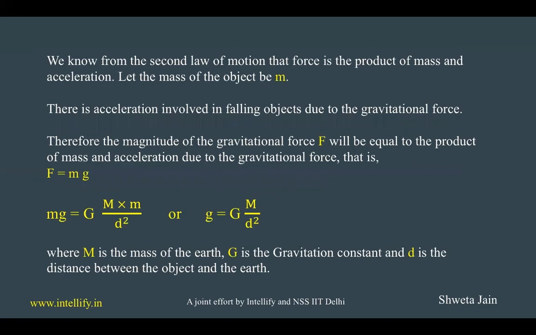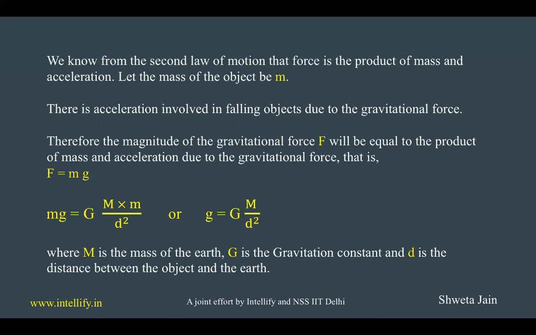From Newton's second law of motion, we know that force is the product of mass and acceleration. Now, if we take an object with mass m, the acceleration involved in falling objects is due to the gravitational force. The magnitude of the gravitational force F will be equal to the product of mass and acceleration due to gravity, that is F is equal to m into g. m into g is equal to capital G, capital M into small m divided by d square.